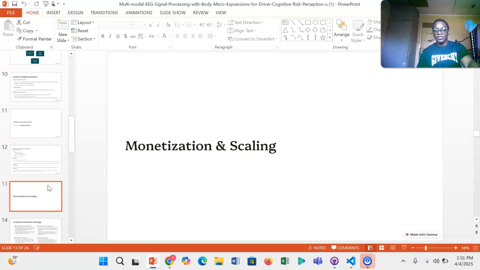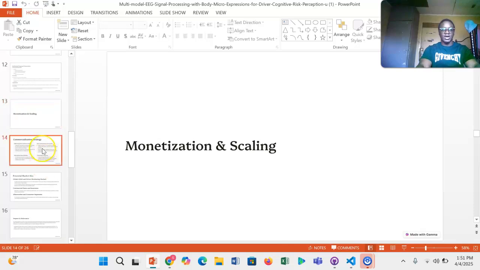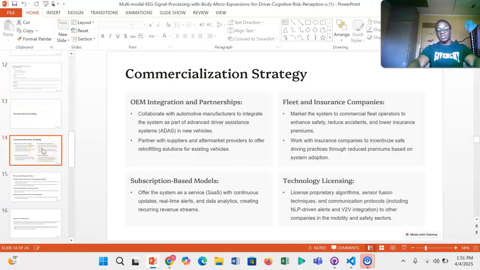We have the monetization, how we can better generate money or revenue from our system, and we have different revenue generation or commercialization avenues. We have the OEM, or original equipment manufacturer, integration and partnerships, where we can collaborate with already existing manufacturers like BMW, Benz, people that already have advanced driver assistance systems in their vehicles, to build on top of that and partner with them.